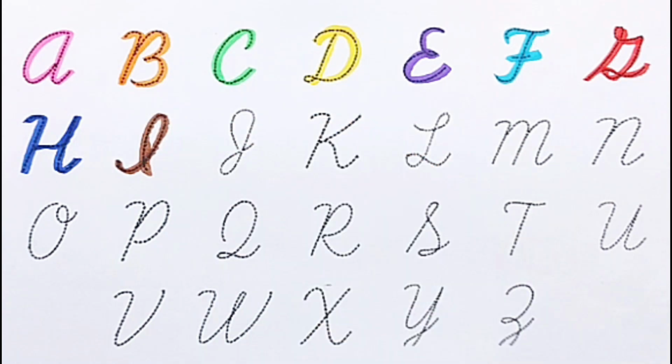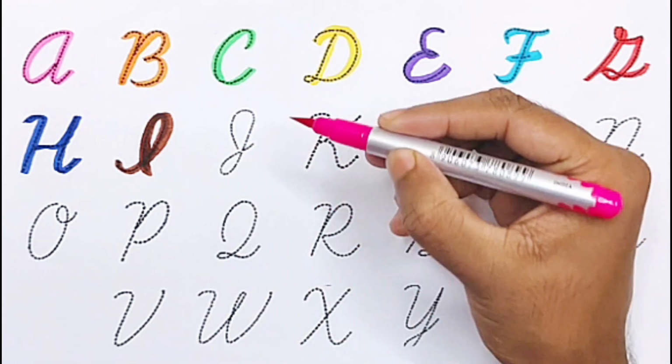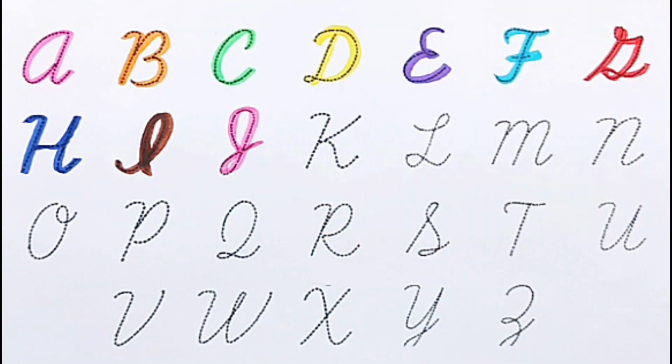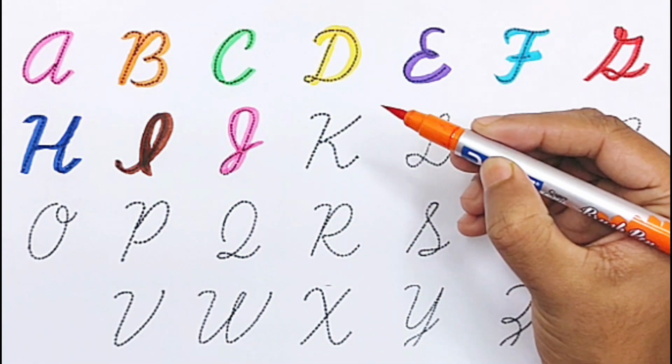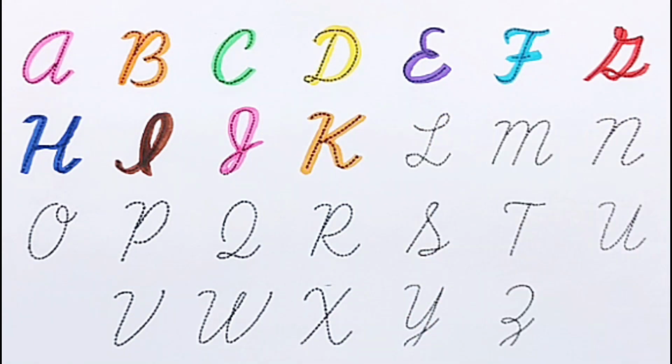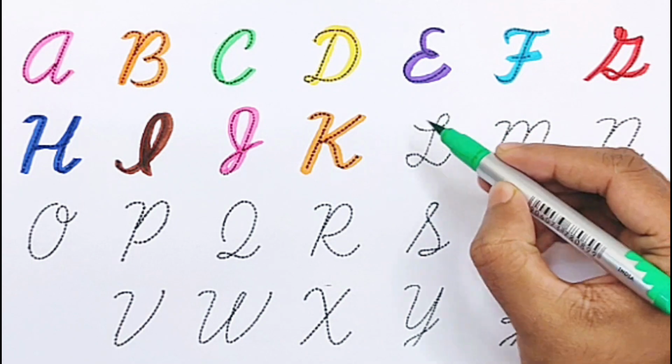I for igloo. Pink color. J for juice. Orange color. K for kite. Light green color.